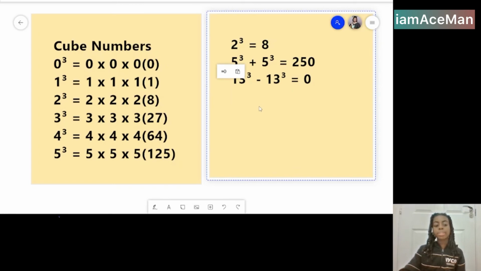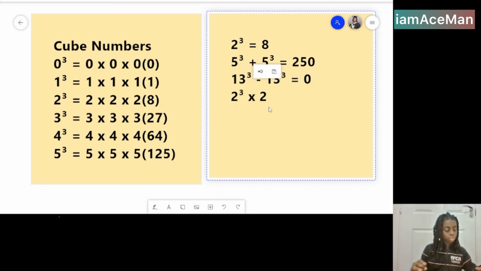If you have something like, I'm going to do an easy one, but it's just a quick example, 2 cubed times 2 cubed. That is the same as 8 times 8.